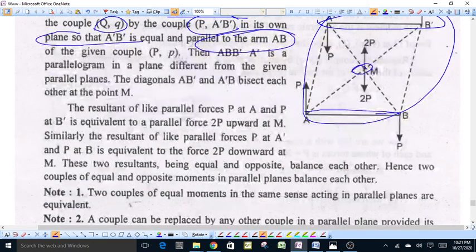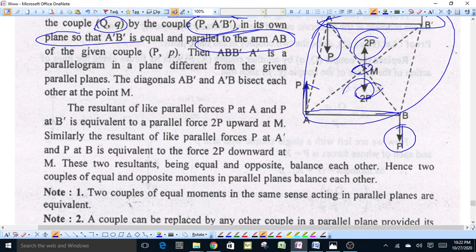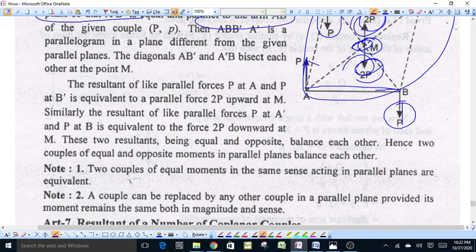The resultant of like parallel forces P at A and P at B' is equivalent to a parallel force 2P in the upward direction, because these two forces are parallel and in the same direction. Similarly, the forces acting at A' and B are parallel, and the resultant will be equal to 2P and will also act at point M. These two forces, 2P upward and 2P downward, both acting at point M, will neutralize each other.